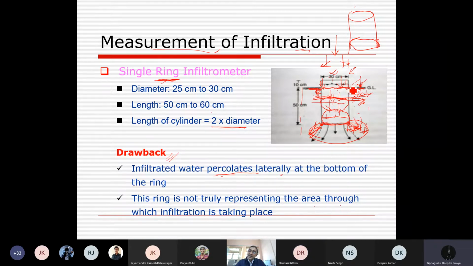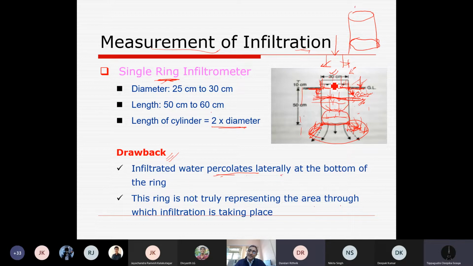Our assumption is that entry must be vertical. But the moment water enters, it is moving in any direction. That is giving another problem, like it is going beyond our experiment region. In nature, the size is not 30 centimeter, but a big area, a whole plot or whole field.